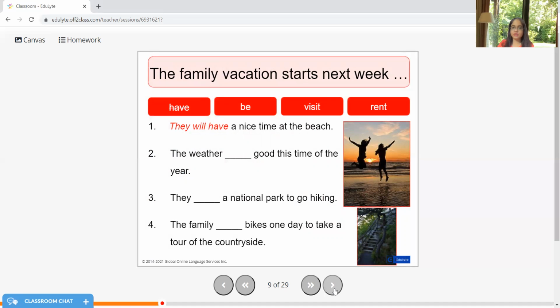They will go to a national park. They will visit a national park to go hiking. The family will rent bikes one day to take a tour of the countryside. So we had some options, and the condition was we had to use will in the sentence. I am sure now you are able to understand this concept in an easier and a very effective way.